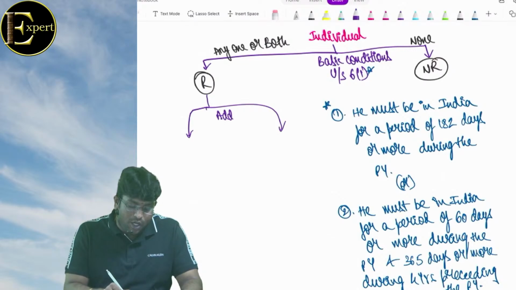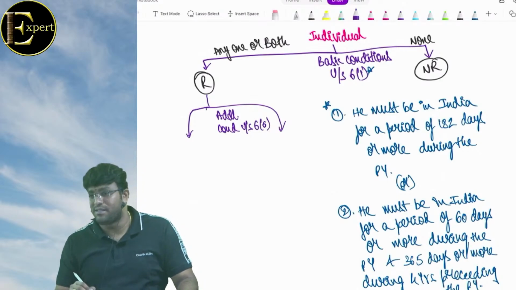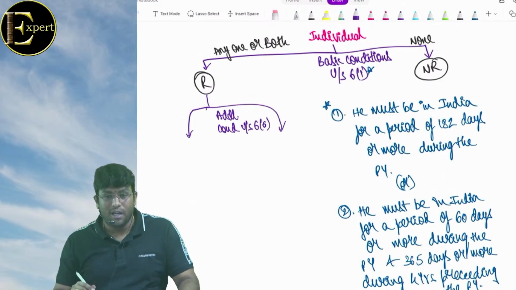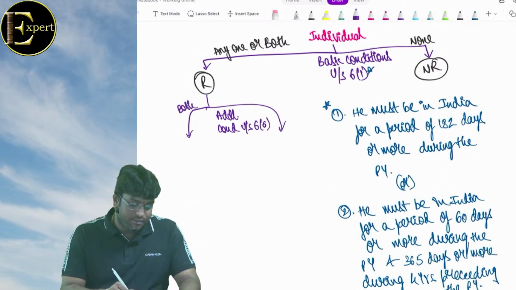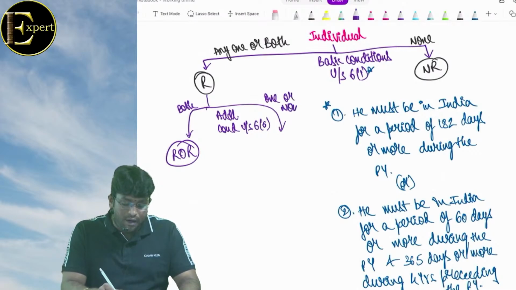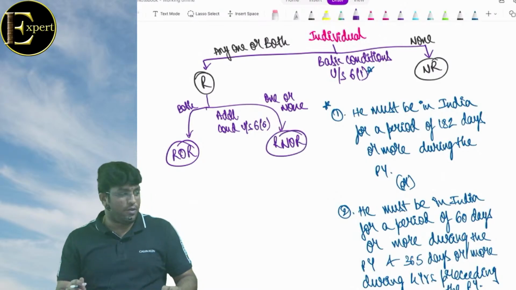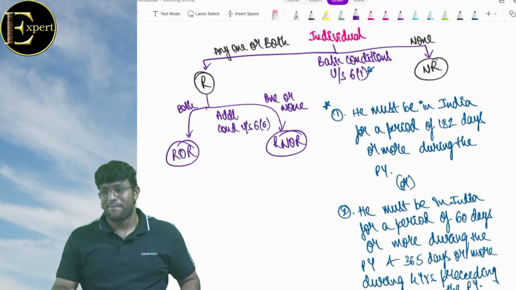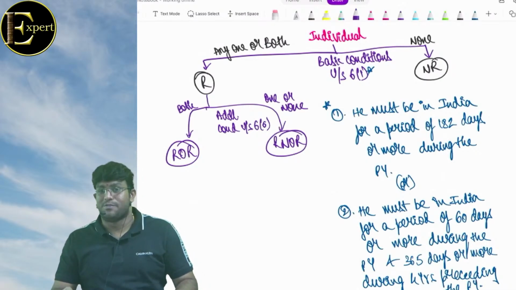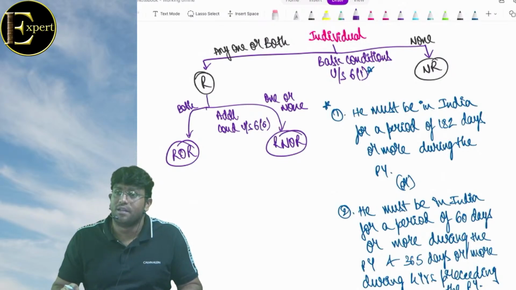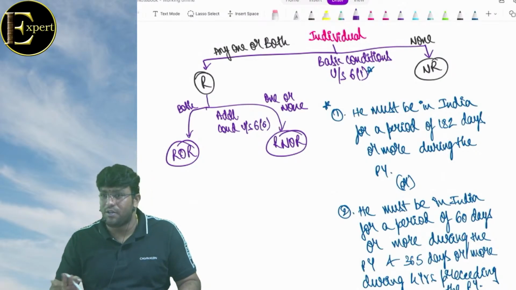then we have got something called additional conditions which are given under section 6(6) and again we have got two conditions. And if we satisfy both, we will call him ROR. One or none, RNOR. What is ROR full form? Resident and ordinarily resident. समझ में आ रहा क्या बेटा? Everyone, पक्का clear? What additional cases we'll see, no problem.